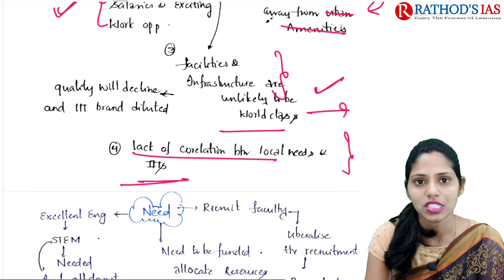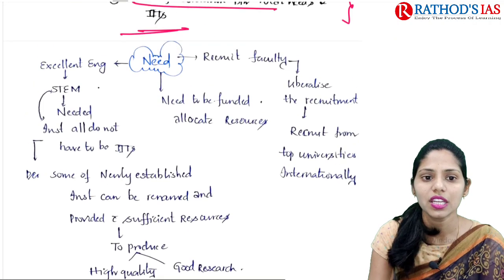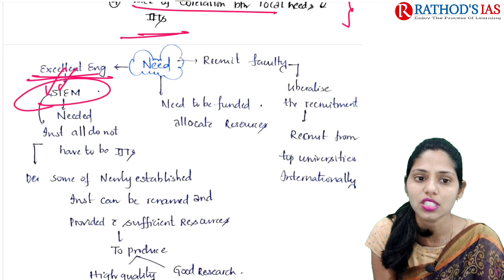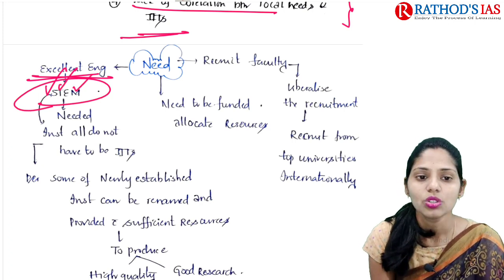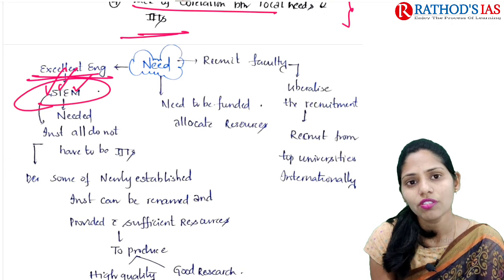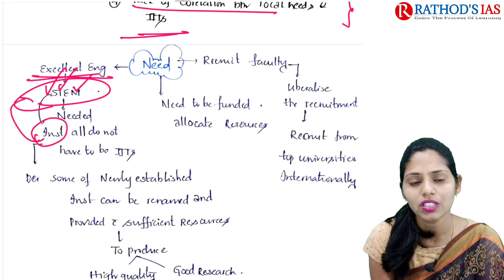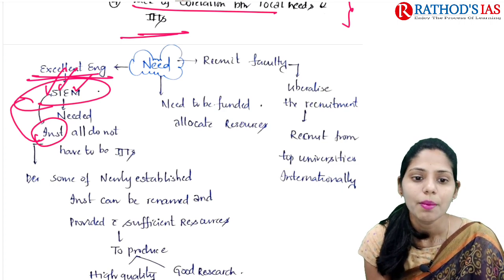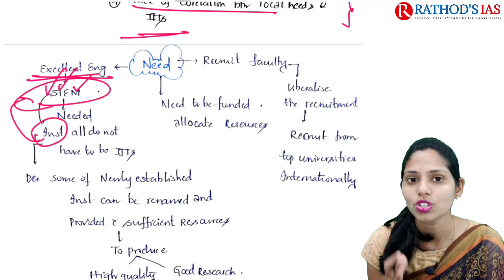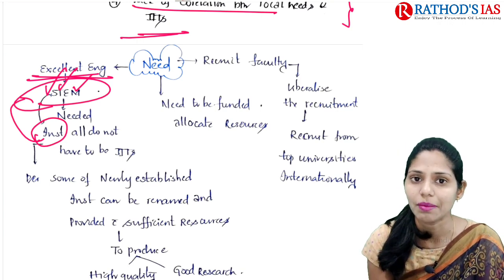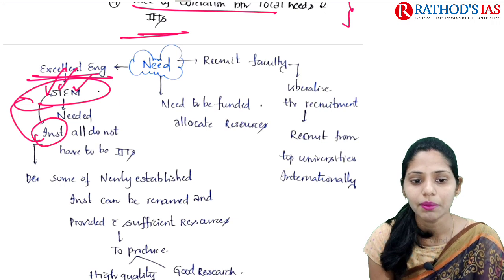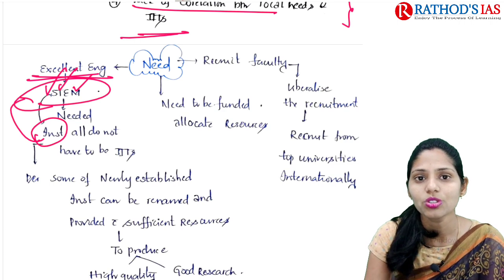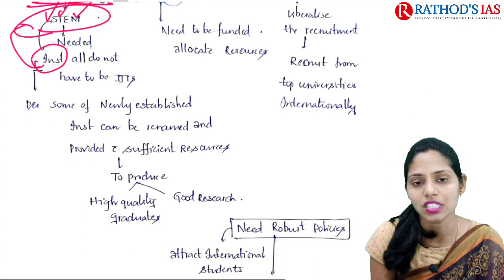Now let us see what is needed here. The first one is that we need excellent engineering institutions for STEM education, that is science, technology, engineering and mathematics. All such institutions need not be IITs, but whichever institutions are established should be renamed and provided with sufficient resources or funds, mainly to produce high quality education as well as a good research environment.